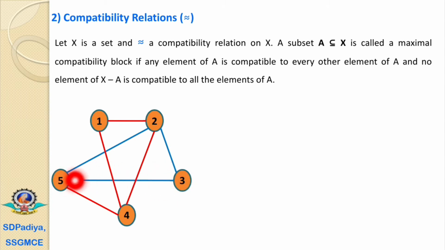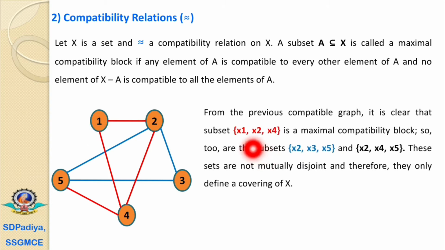These elements must not be compatible to all the elements of A. If we look, 3 is compatible with 2, but it is not compatible with 1 and 4. 5 is compatible with 2 and 4, but 5 is not compatible with 1. So no element of X dash A is compatible to all the elements of A. That's why the first block here is the set of x1, x2, x4, that is 1 2 4.